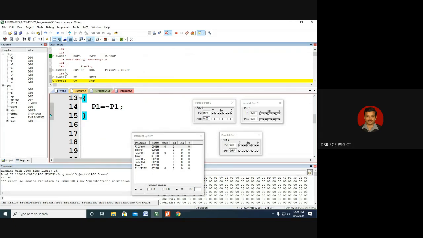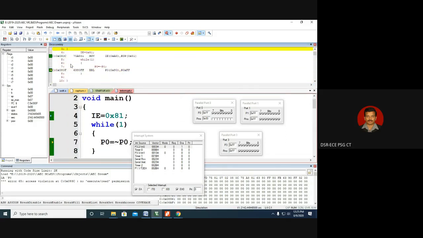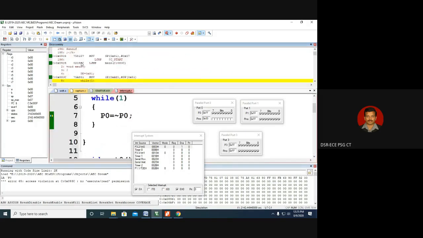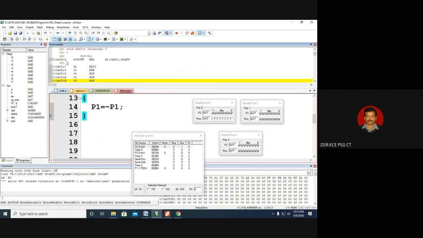Okay. So why is it jumping? The question comes: why is it jumping from location 0000 to the 800th location? You can see the main routine is at 800. But the interrupt service routine is jumping to 814. Why? Because if you look at the vector locations, the space between location 0000 and 0003 is only 3 bytes. If the main routine is not jumping from location 0000 to location 800, the main program can overwrite the vector location address.